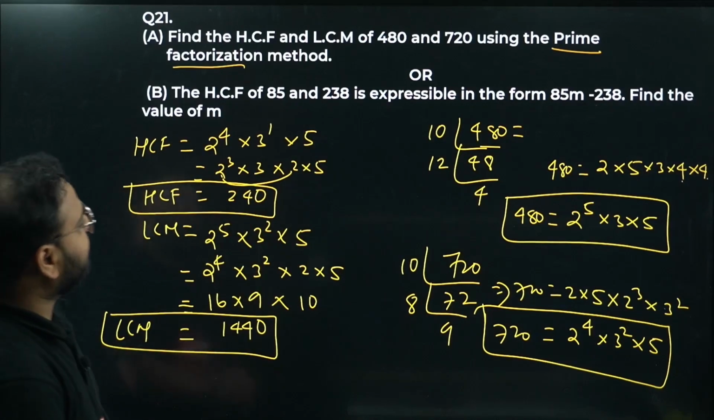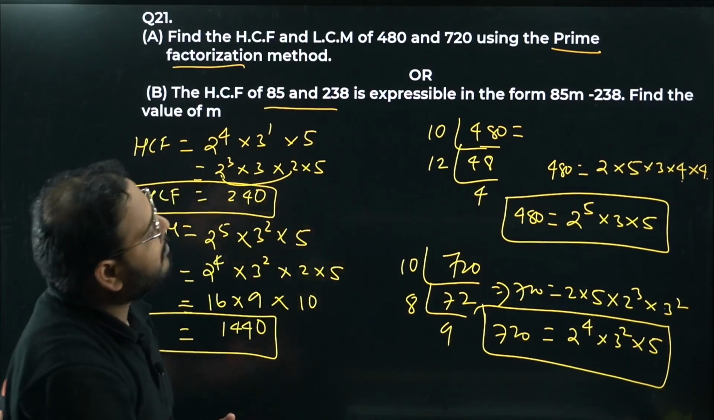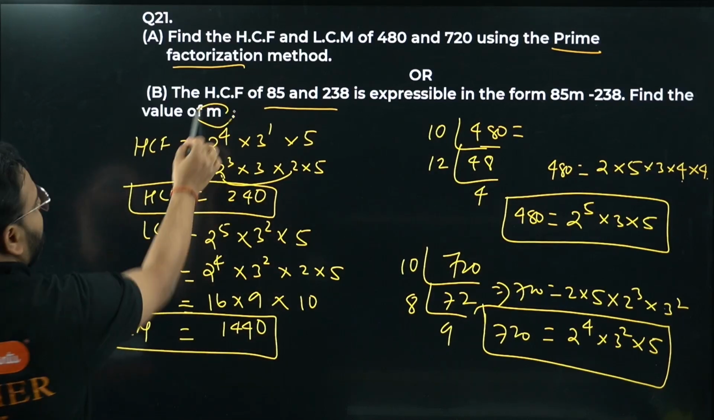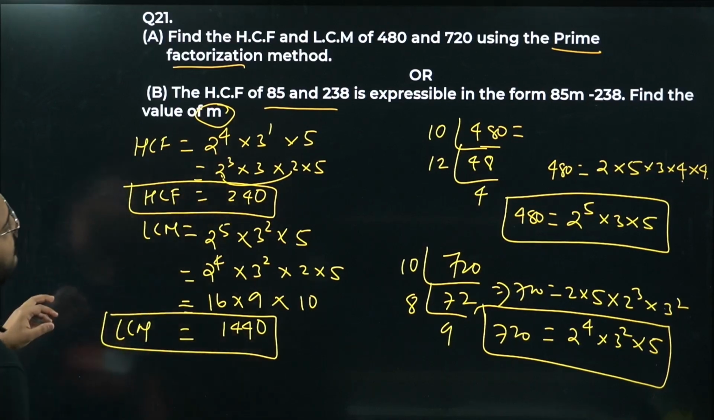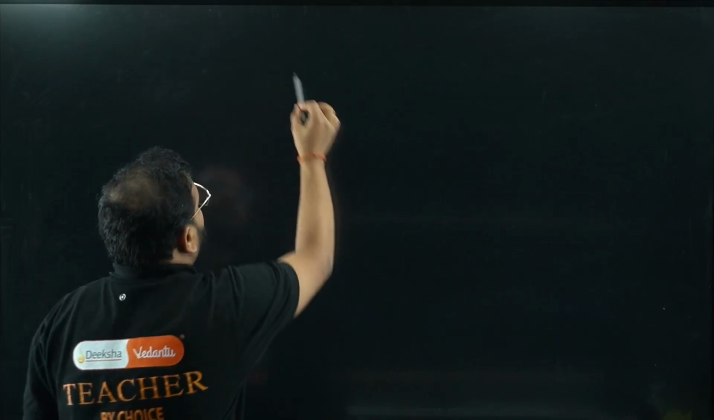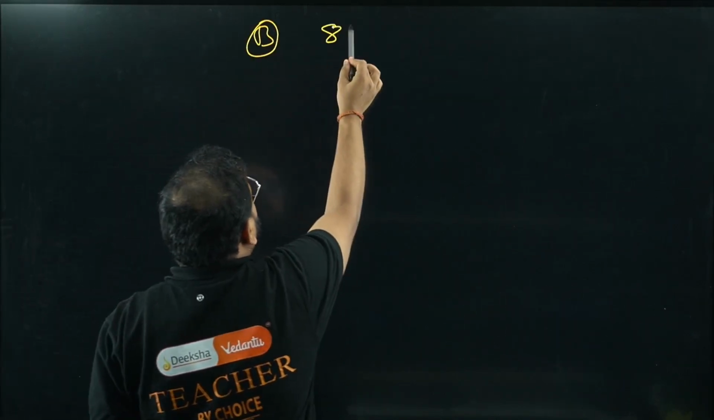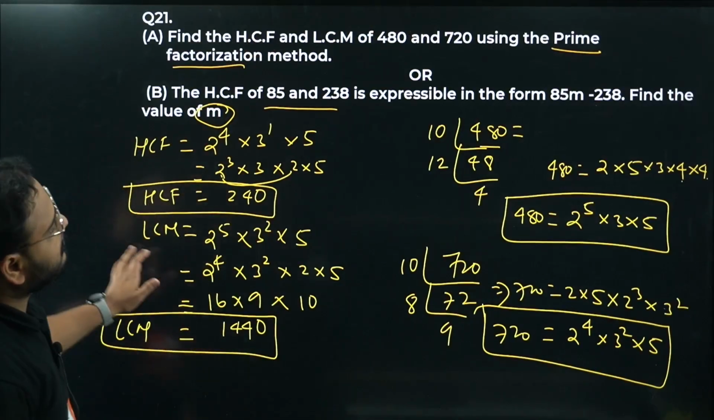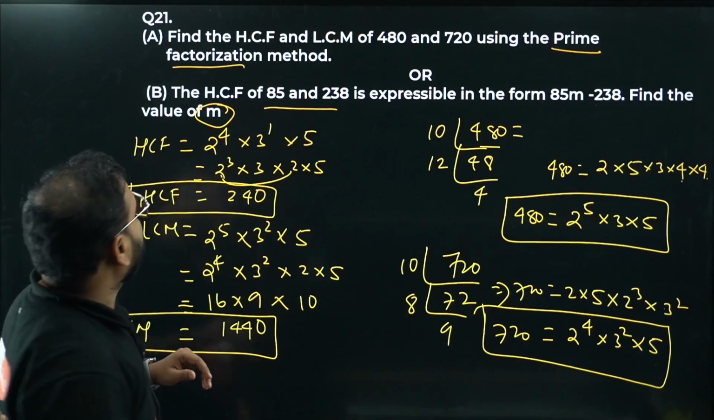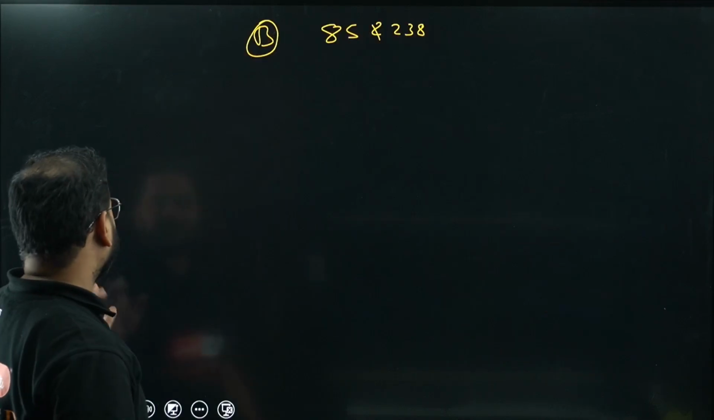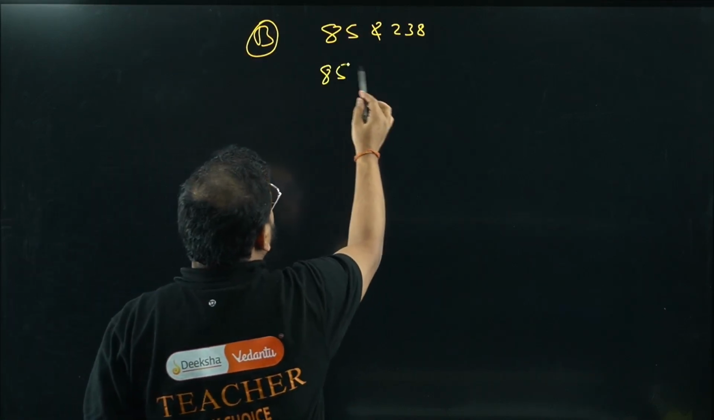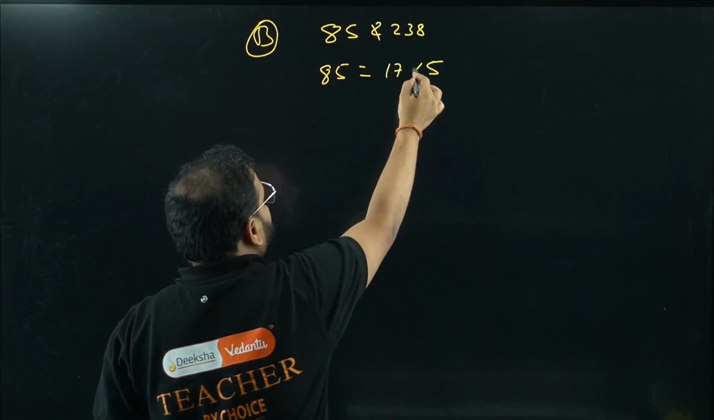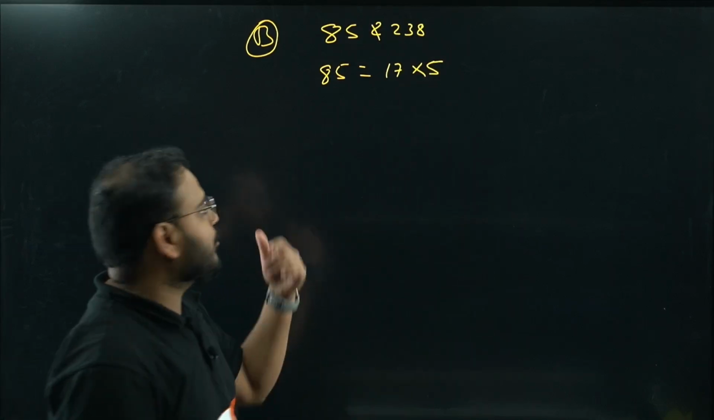Now let's look at the second part. The HCF of 85 and 238 is expressible in the form of 85m minus 238. Find the value of m. Let's write the numbers 85 and 238 over here. For B part, 85 and 238 I have. What they have given here is the HCF. Let's write the prime factorization of that first. So I can write 85 as simply 17 into 5. 17 into 5 is 85.